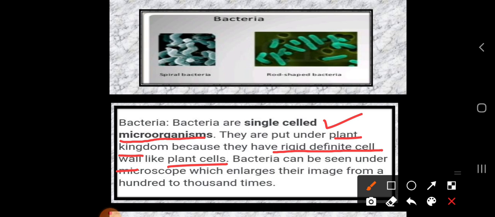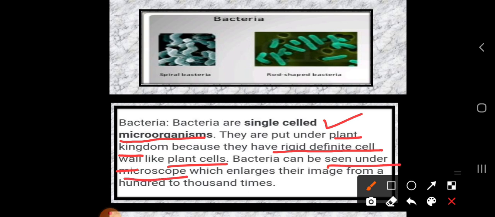So when we study cell wall structure, there are two types of cells we have to learn: the first one is the animal cell and the next one is the plant cell. In plant cells they have a rigid cell wall. On the surface of the cell they have a wall-like structure, and this is present in the plant cell itself. So bacteria are usually considered as part of the plant kingdom.